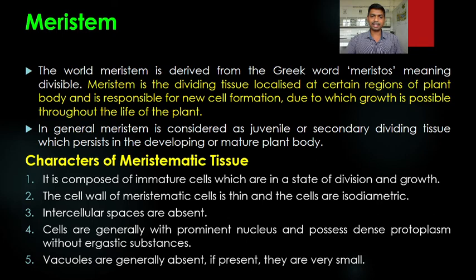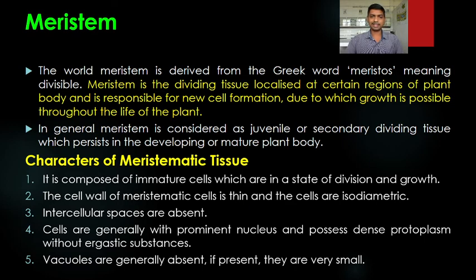Cells are generally with a prominent nucleus and possess dense protoplasm without ergastic substances. If you see the individual cell of the meristematic tissue, it has a prominent nucleus and dense protoplasm. Vacuoles are generally absent, and if present they are very small.